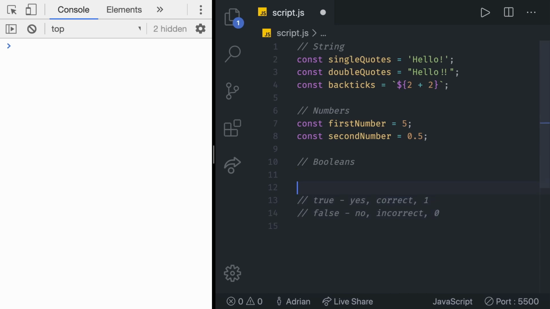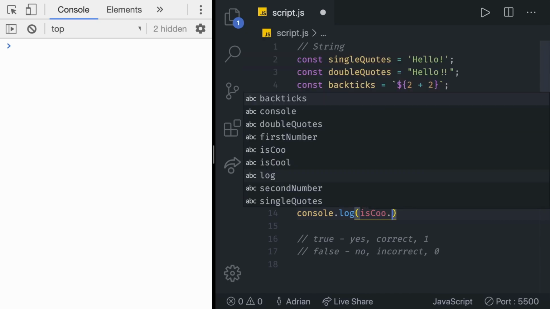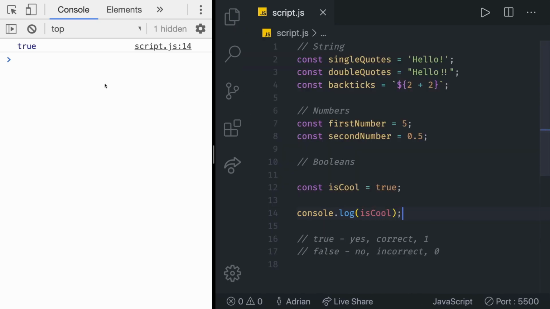So let's create a variable called const isCool. This variable is going to say if a person is cool or not. And we are going to set it to true at the beginning. That's it. The person is cool. True means yes, correct. Something is correct. So if we were to console log isCool, what do you think we would get? Well, we get true, right? And then we can test it with typeof isCool, and we do get Boolean. That means that it's a standard data type.